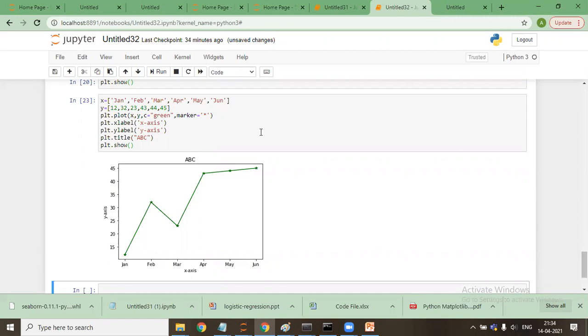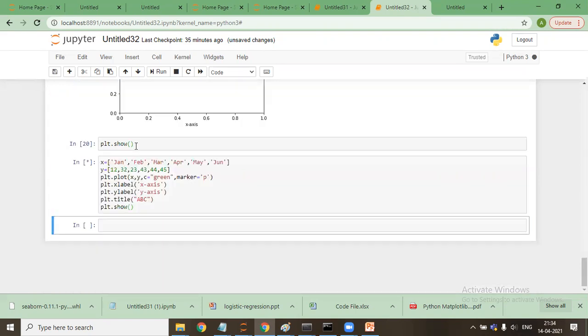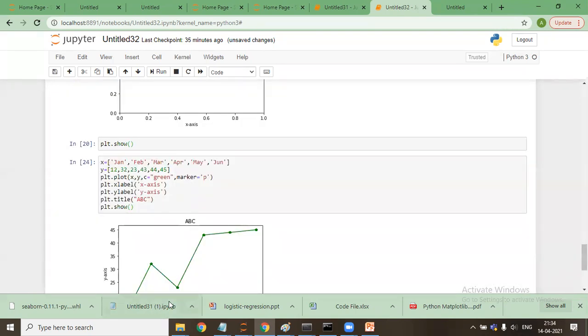Now we can say marker is equal to... there are certain things I normally don't change. It shows something like this. There are different ways it shows it.